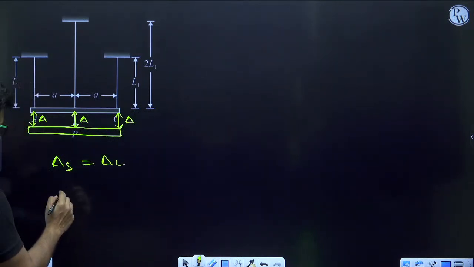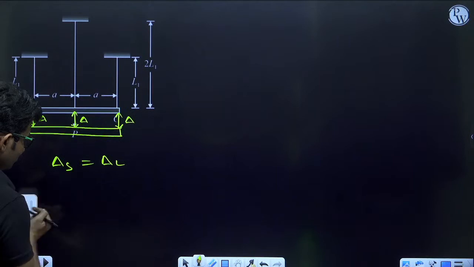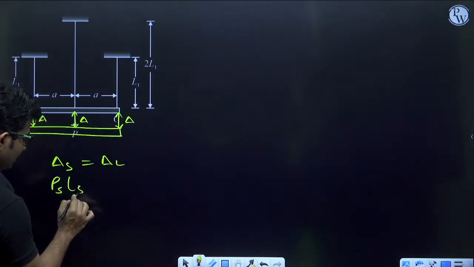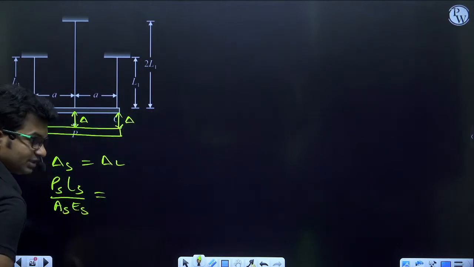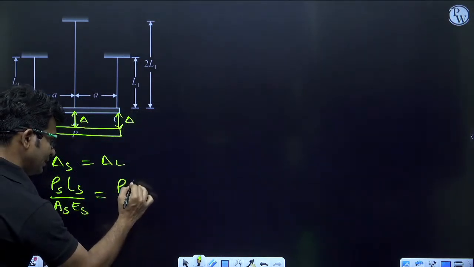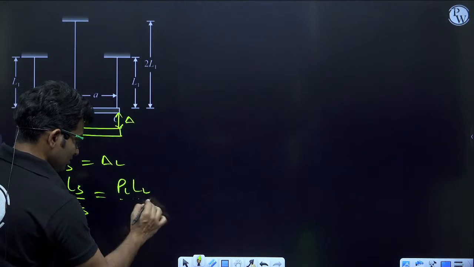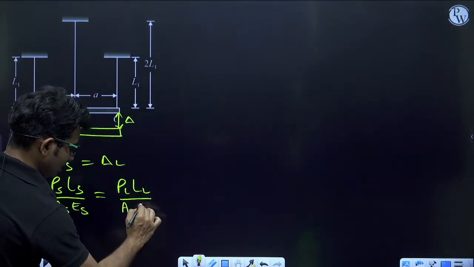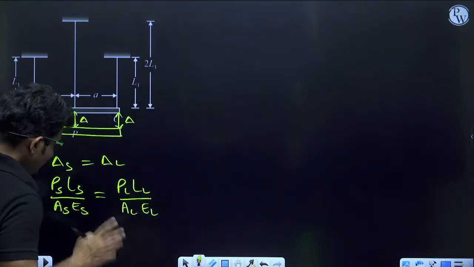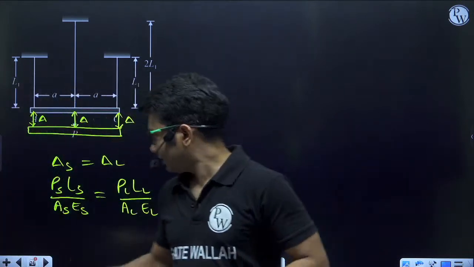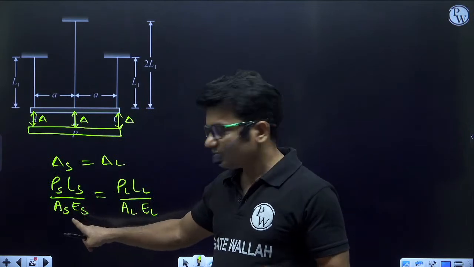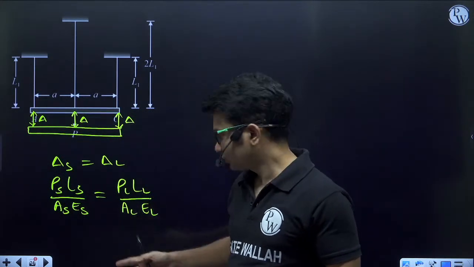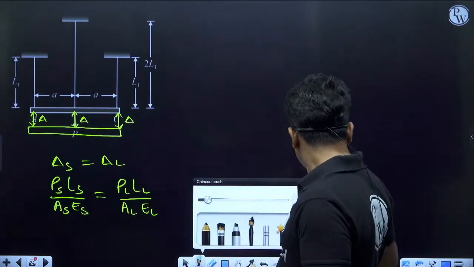Change in length of shorter bar is PS LS upon AS ES, and change in length of longer bar is PL LL upon AL EL. Now I know that area and Young's modulus of shorter bar and longer bar are both same.